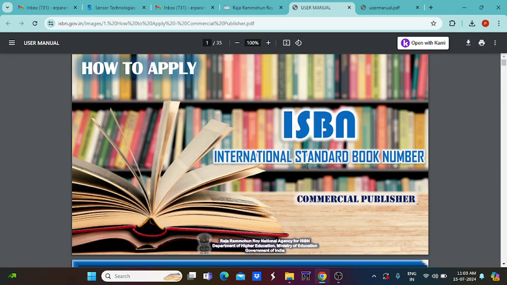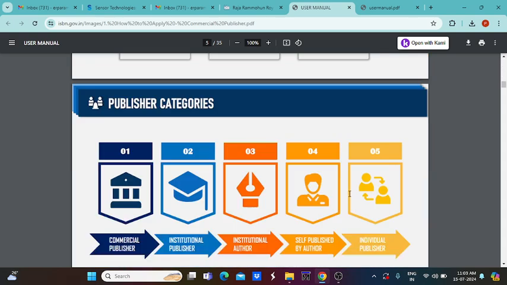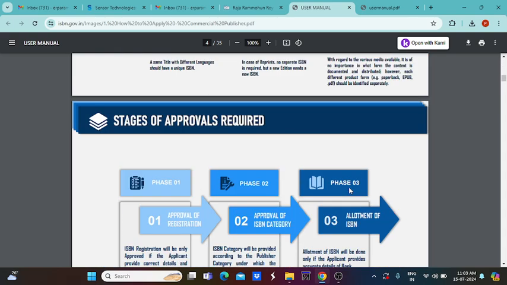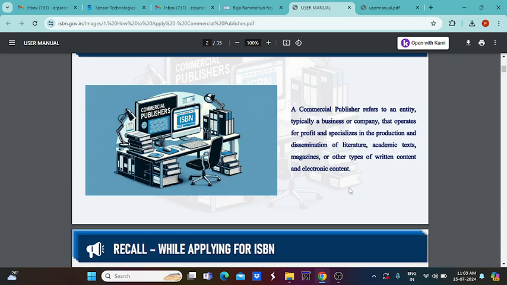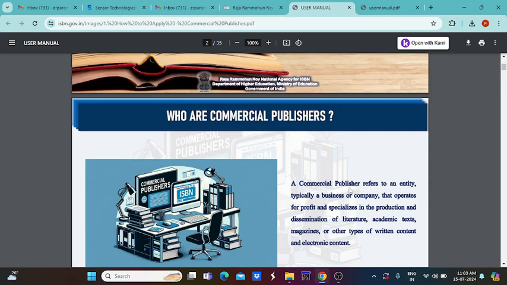So when you are selecting commercial publisher, the user manual is also available here. For this, whatever kind of publication you want to make, everything can appear here. If you are a commercial publisher, it means what kind of product you are going to make.